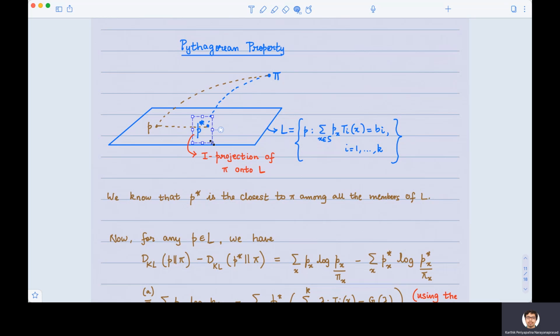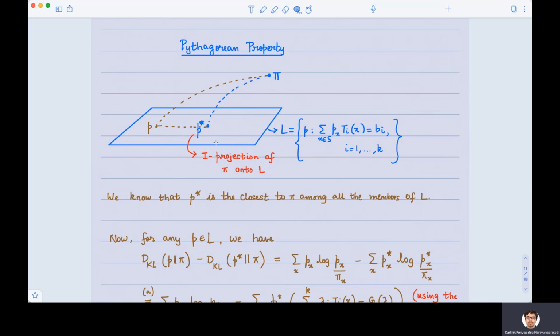Again, just to recall, we know that P star is a member of the exponential family generated by pi and all of that. And what we don't know is the lambda i's in the expression for P star. Okay, we will find lambda i's. But just for this moment, let's consider some other probability distribution P in L, which is not P star, some other P. Let's try to see how the KL divergence between P and pi is related to the KL divergence between P star and pi. Of course, we know that the KL divergence between P star and pi is the smallest among the KL divergences of any member here with respect to pi.